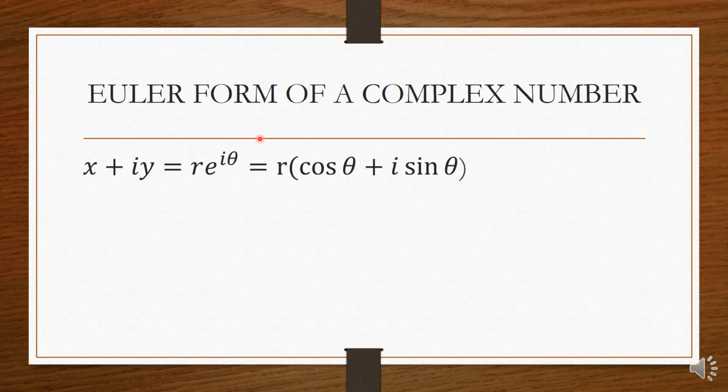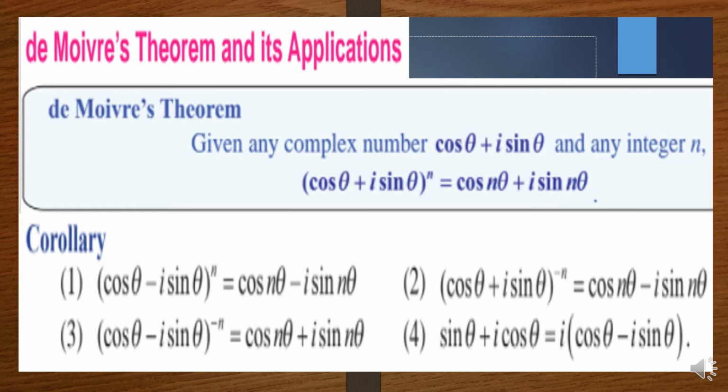Next, Euler form of complex number. Generally, we will write the complex number like this, x plus iy. It is the rectangular form, and this you can write as r into cos theta plus i sin theta. That is the polar form. And if you write this as r into e power i theta, instead of cos theta plus i sin theta, this is said to be the Euler form, that is r into e power i theta form, and it is equal to r into cos theta plus i sin theta.